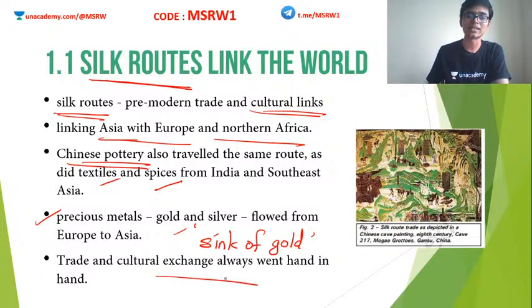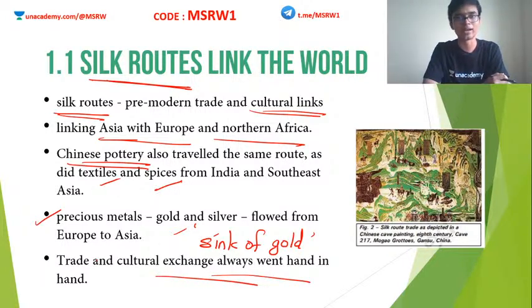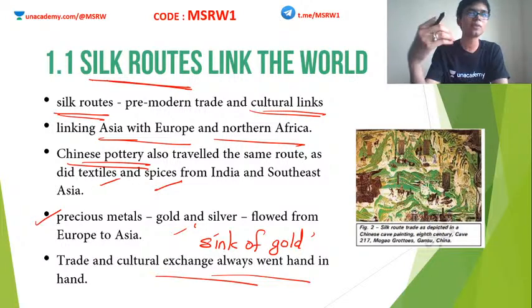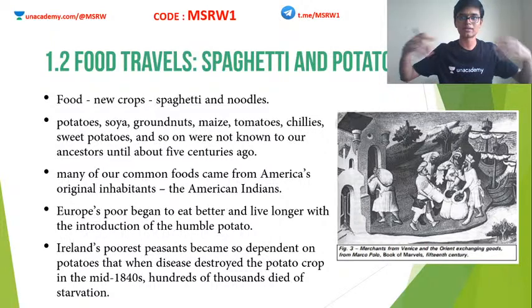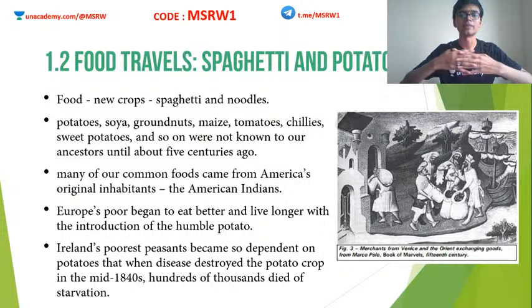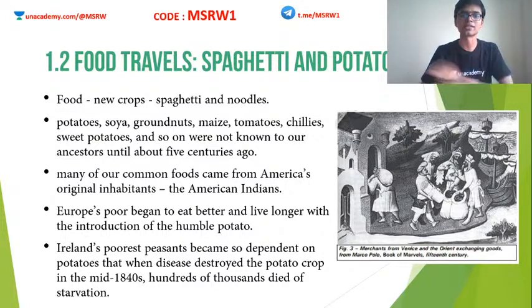Trade and cultural exchange always went hand in hand. Okay, so wherever people mingle, for whatever purpose it is, trade or cultural exchange or whatever, once people start to travel, there will be a diffusion of cultures, and this diffusion of cultures led to the emergence of fusion cultures. Fusion cultures means cultures that emerged as a result of intermingling between different cultures.